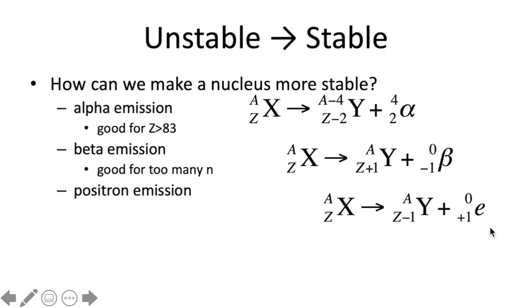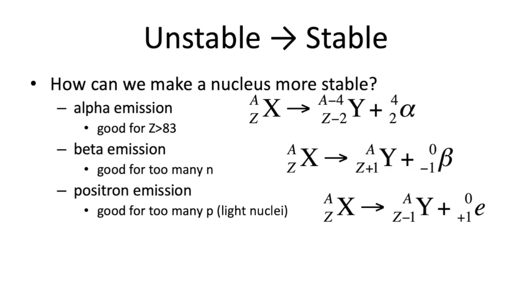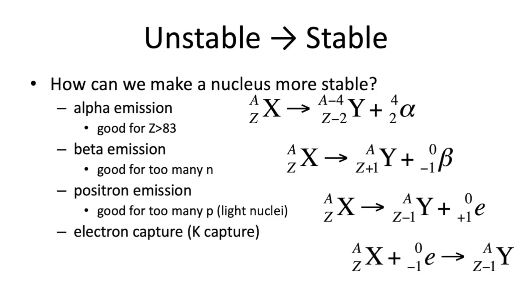We have positron emission, and this is where a proton in the nucleus releases the positron and becomes a neutron. Because of that, our atomic number is going to go down by 1, our mass number will stay the same. In all of these processes, the total number of protons and neutrons, or nucleons, is conserved. Positron emission happens when you have relatively too many protons or not enough neutrons.